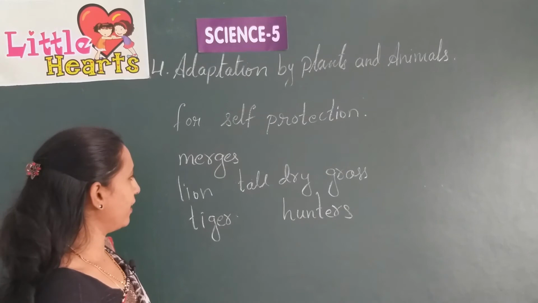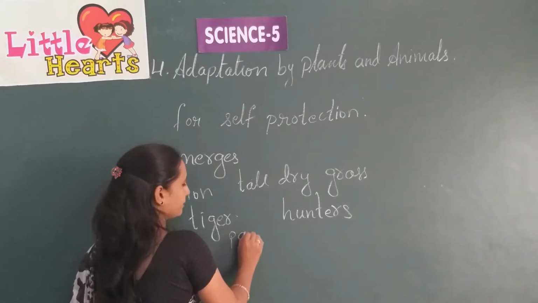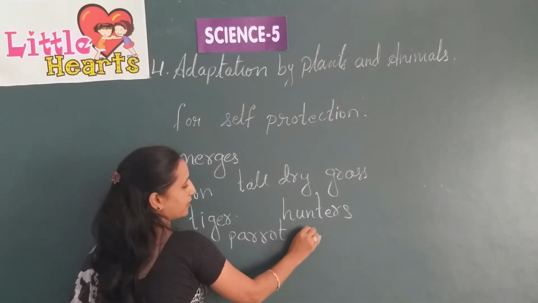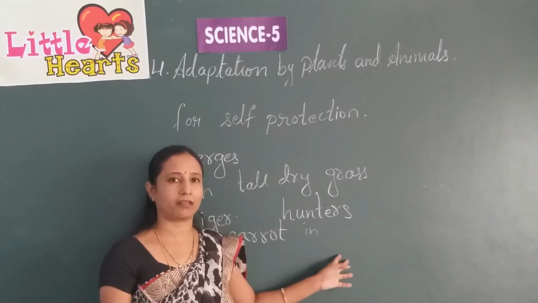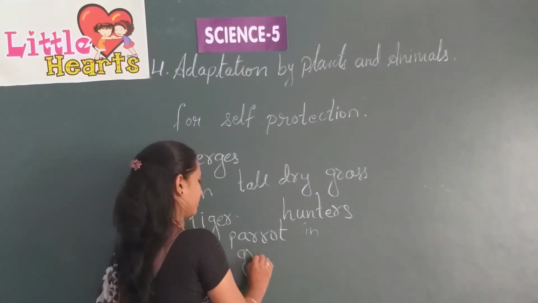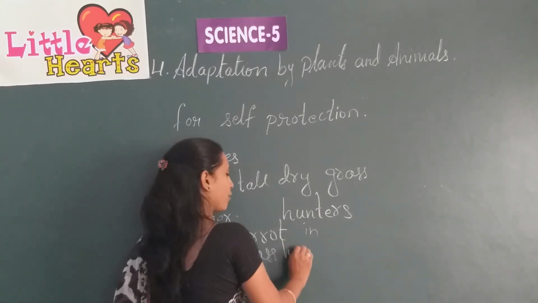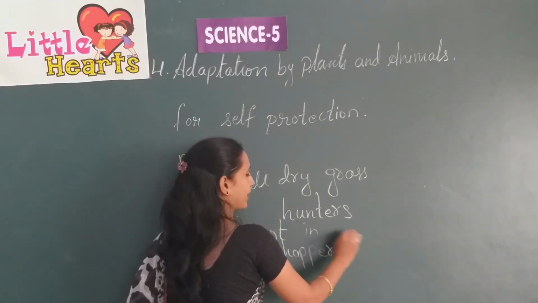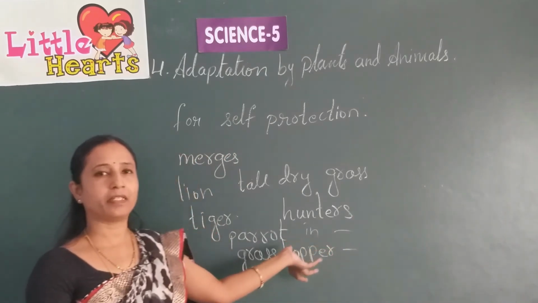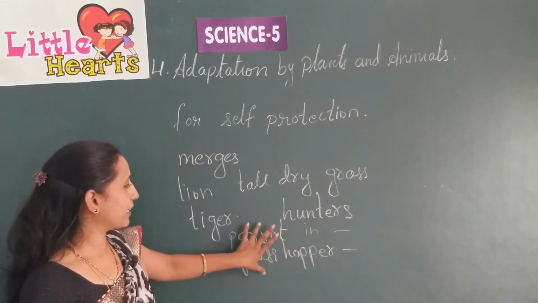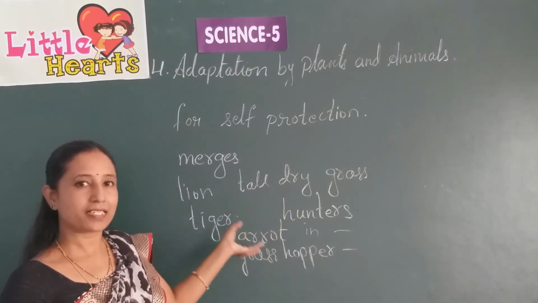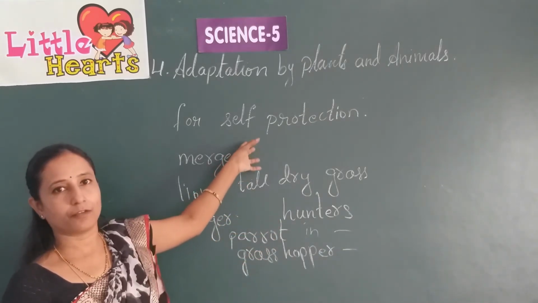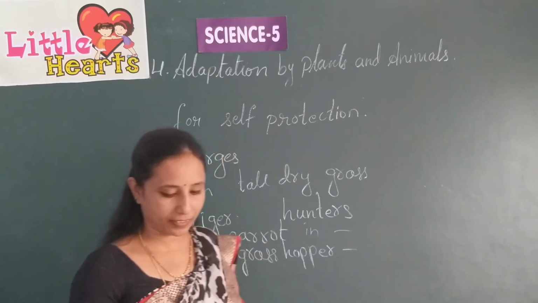In the same way, if a parrot is perching on a tree, the tree leaves are also green, and a grasshopper also looks the same color as the leaves, so it merges. This color helps them for self-protection.